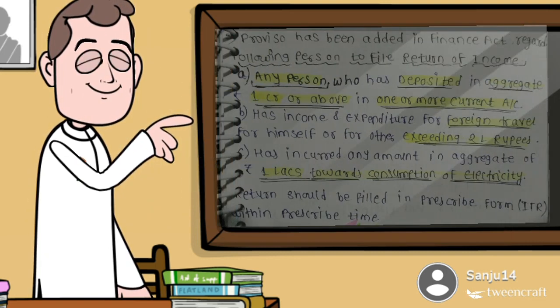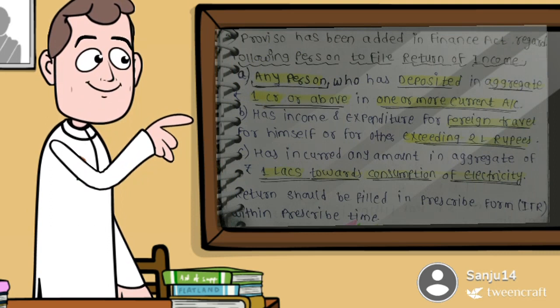A proviso has been added in the Finance Act regarding the following persons to file a return of income. A. Any person who has deposited in aggregate rupees 1 crore or above in one or more current accounts. B. Has incurred expenditure on foreign travel for himself or for others exceeding 2 lakh rupees. And C. Has incurred an amount in aggregate of rupees 1 lakh towards consumption of electricity. Then the return should be filed in the prescribed form within the prescribed time.